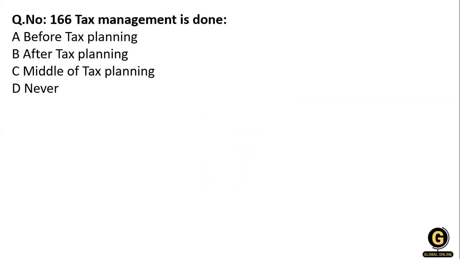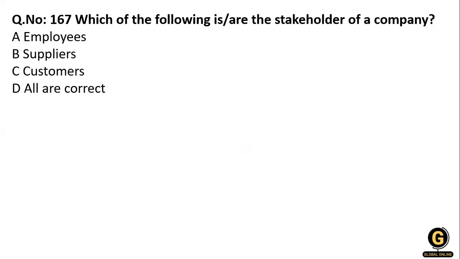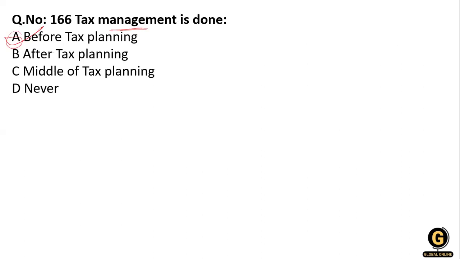Clear? Now the next: tax management is done before tax planning, after tax planning, in the middle of the tax planning, or never. Yes, tax management is before tax planning. We manage our tax before the tax planning. So what is tax management? Tax management deals with the filing of the return in time, getting the accounts audited, deducting the tax at source, and creating the base for making a tax plan, which is related to the future. Clear?